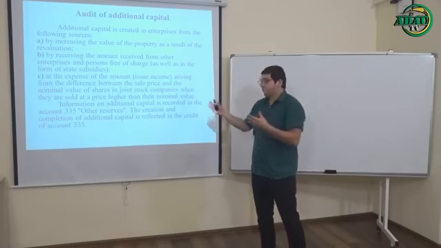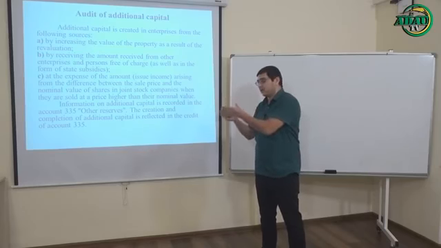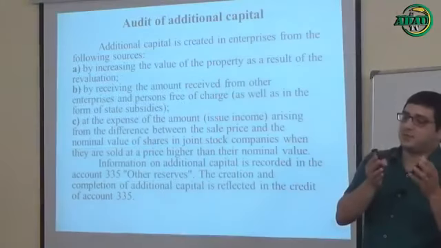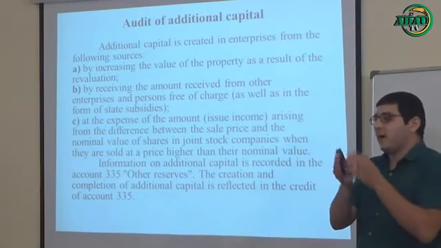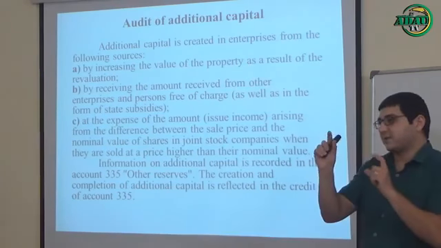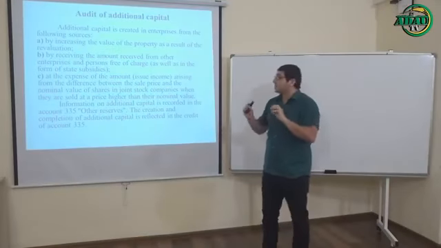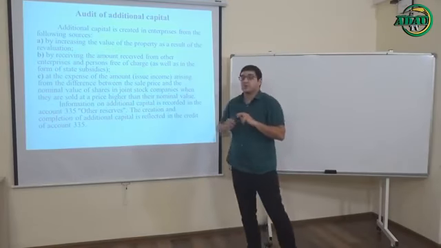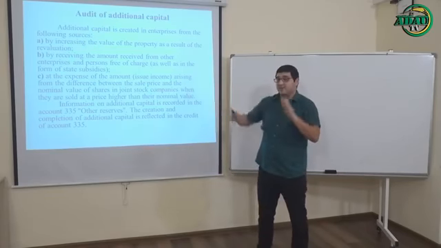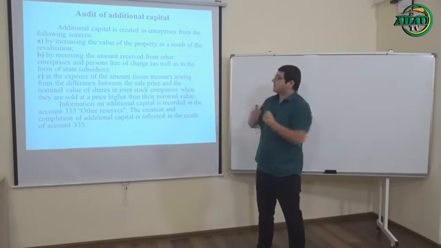The nominal value of shares is $2 million. But when you sell these shares, you sell them for, for example, $2.5 million. Their difference is $500,000. I'm sorry. So this difference is called additional capital. Okay. So you see that there are three main sources to form our additional capital.